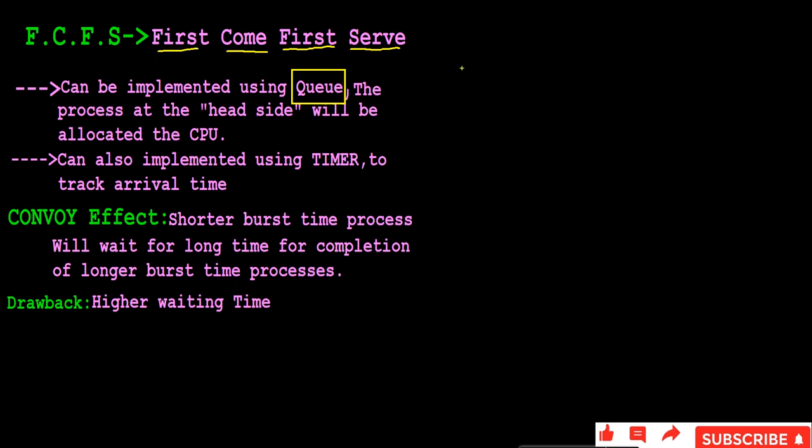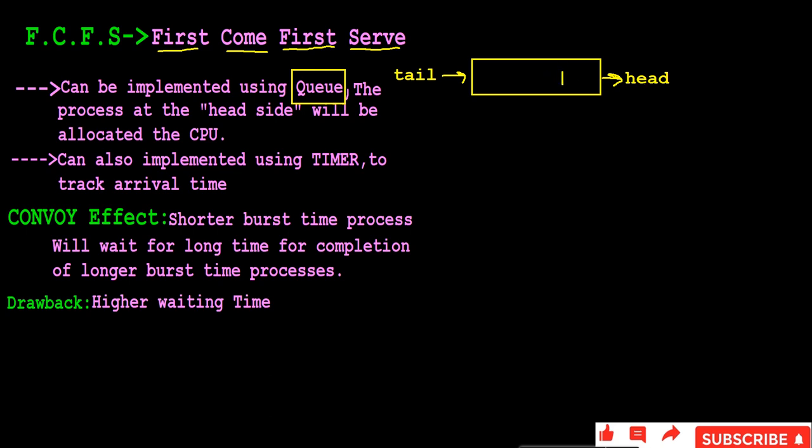So generally, what happens in a queue? There will be two things. One side is known as the tail side, and another side is known as the head side, right? Processes, or things, will enter into the queue from the tail side and move out from the head side, right? The process which is at the head side will be served first.